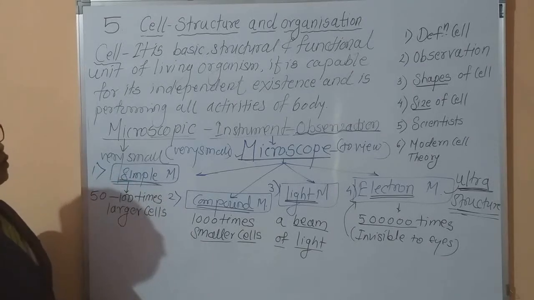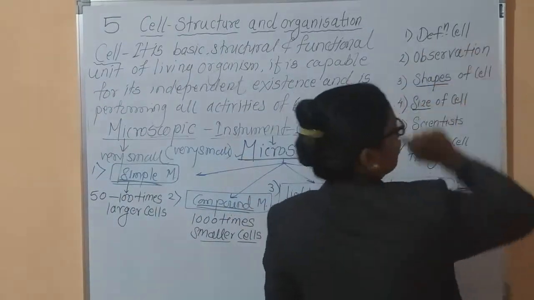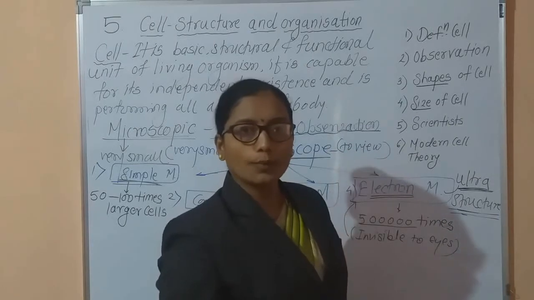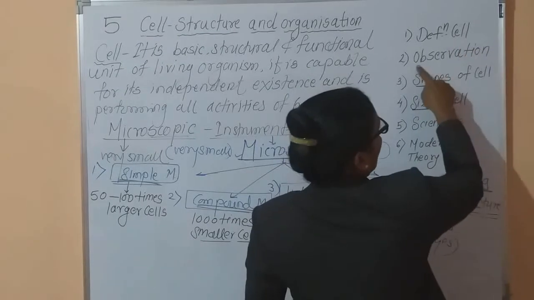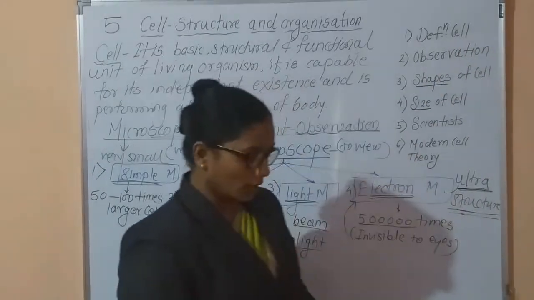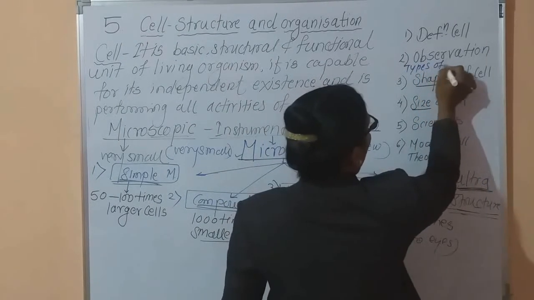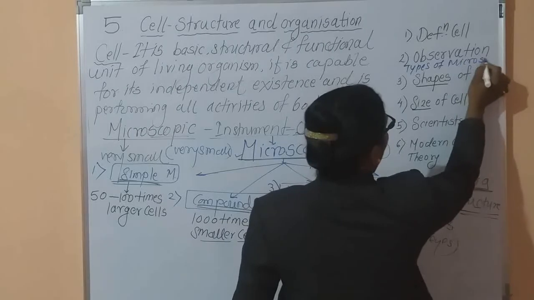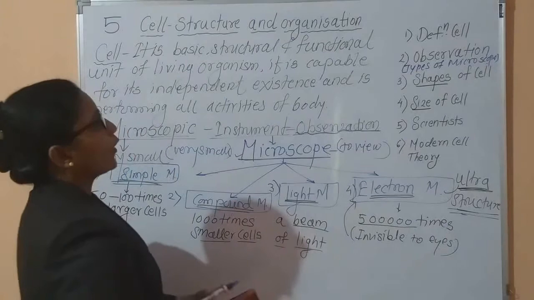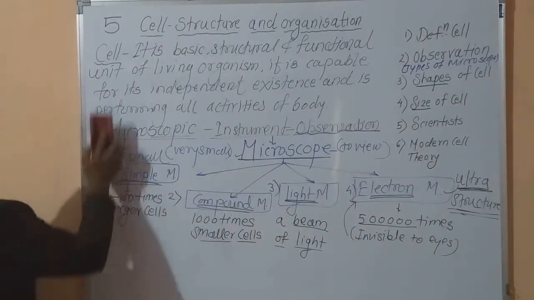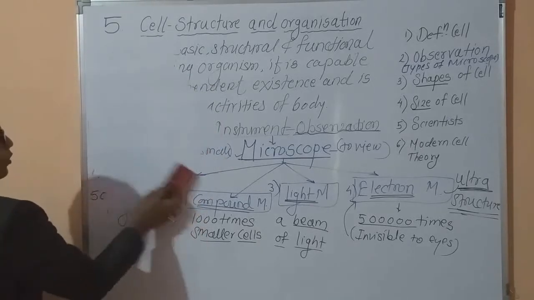Now in your notebook you have to first note down the first point, that is the definition of the cell. While writing notes in your notebook, refer to the textbook and first write down the definition of the cell. And the second point, for observation, you have to mention the types of microscope. Okay, this point is included in your notes. Now we are going to study the third point, that is the shape and size of the cell.